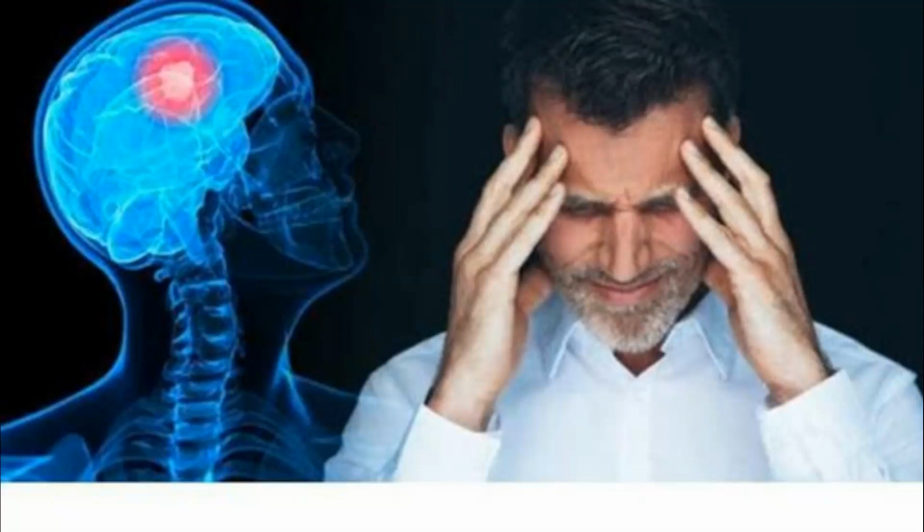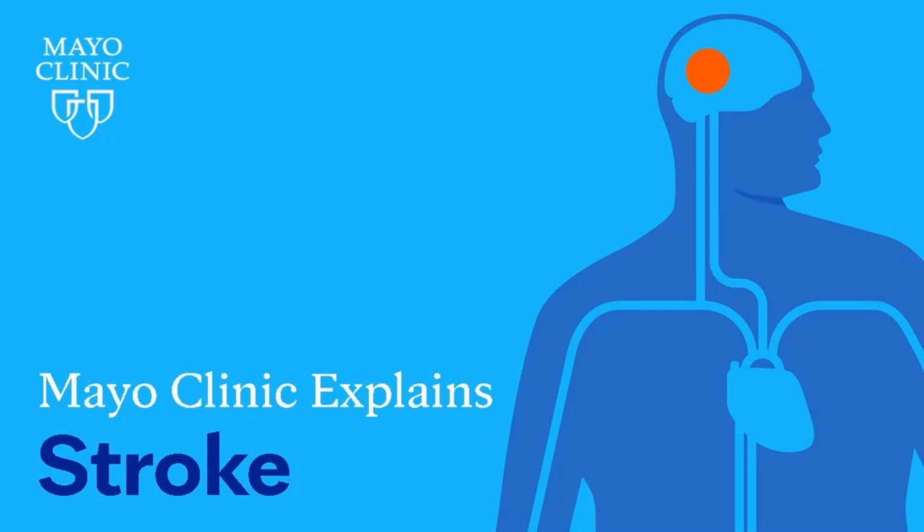A stroke occurs when blood flow stops to a part of the brain, which leads to damage to the brain tissue. Stroke occurs due to the blockage of the arteries that nourish the brain and can be caused by many reasons, including blood clots.